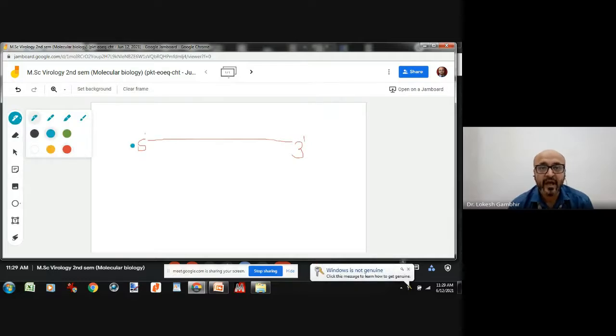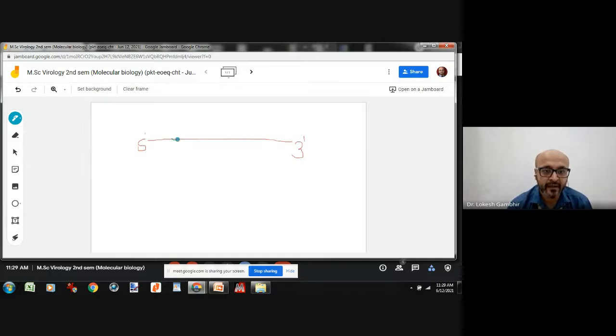Suppose it's a thread, and I have a glue, a Fevistick. In this thread, I put a glue here, then I put a glue here, and I again put a dot of glue here. What will happen? These two might combine with themselves, and it will lead to the formation of this type of structure. Because of the glue, these two ends join themselves and form the 5 prime and 3 prime here.